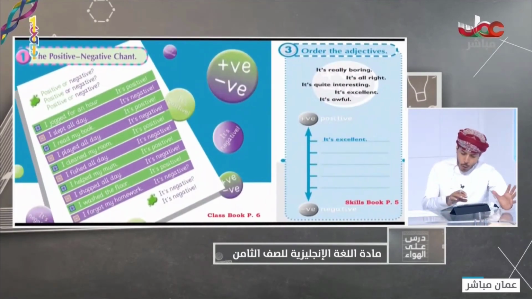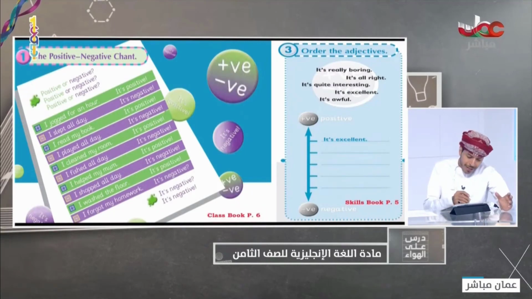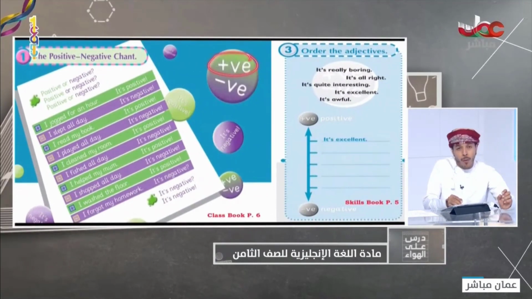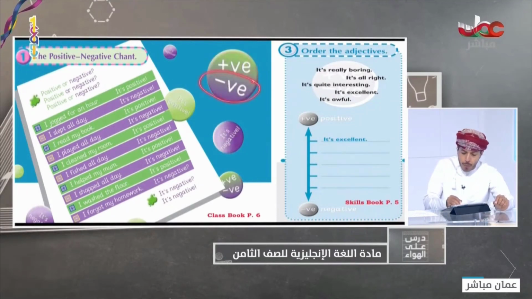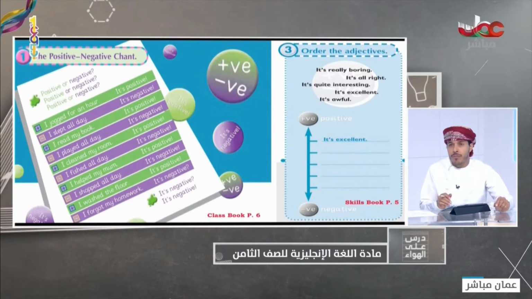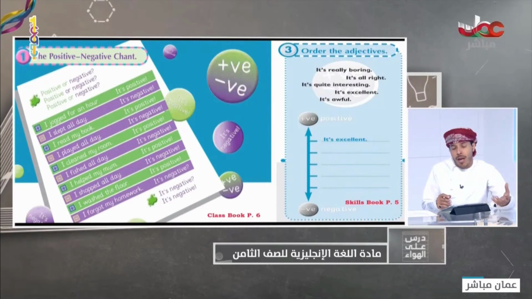Okay, so we have this chant which talks about positive and negative adjectives or activities. And here in your class book on page 6, you can see different activities, and some of them are positive, and you can see this mark. Also, some of them are negative, okay? They are not good activities. They are useless activities. But with positive adjectives, it means that we have some positive activities.